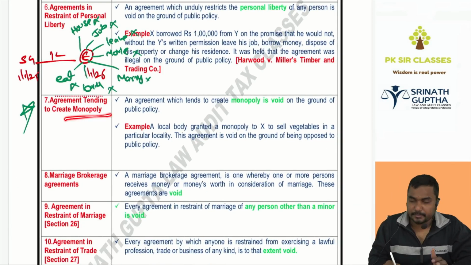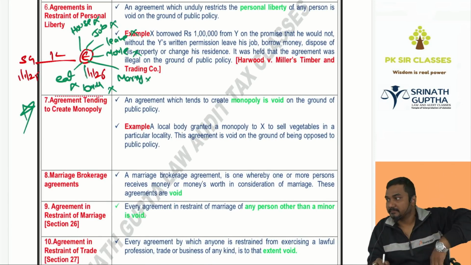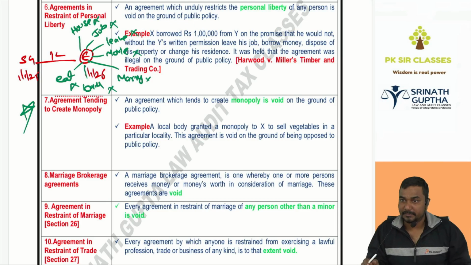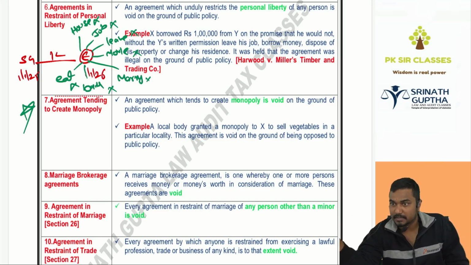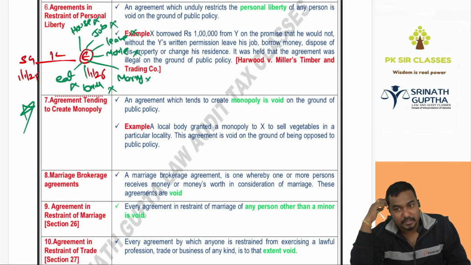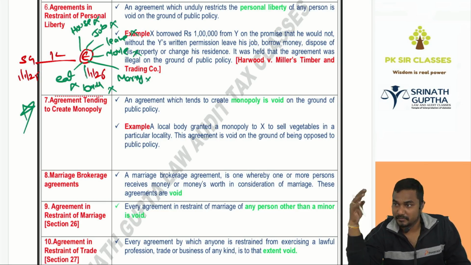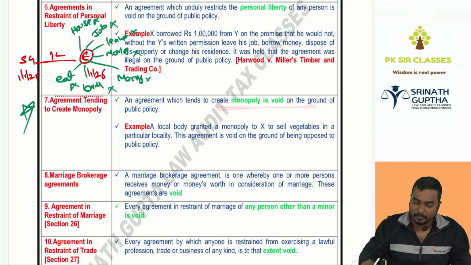Agreements tending to create monopoly. There are hundreds of garment shops in Hyderabad. I entered into an agreement with all these garment shops: all of you close your shops. So I am the only seller in Hyderabad, and I can charge one lakh rupees for a pant, three lakhs for a shirt, six lakhs for shorts. Monopoly is bad for society. If any agreement leads to creating a monopoly, that agreement will be opposed to public policy and void.